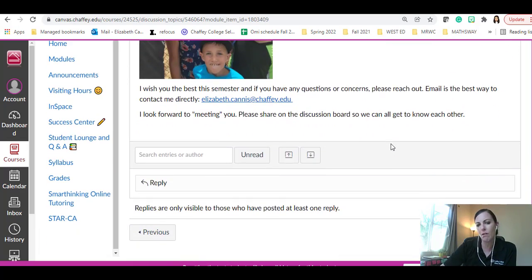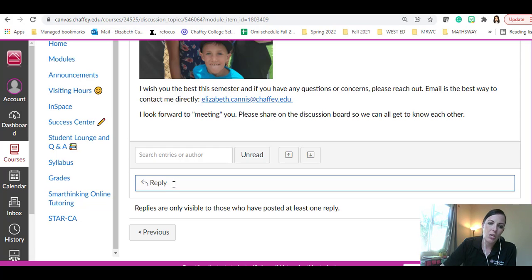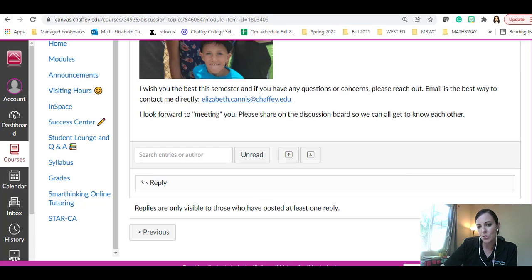So I'm scrolling down all the way just to kind of show you that here's where you're going to reply, and you won't be able to see anybody else's until you reply first. So do yours and then you can see other people's. And then once you're done with this page in our module, then you just click next.